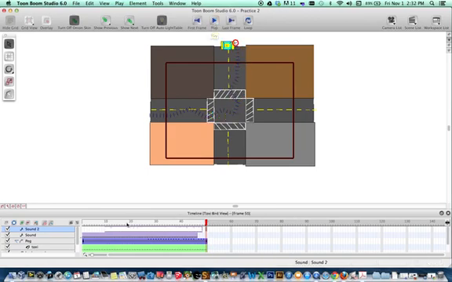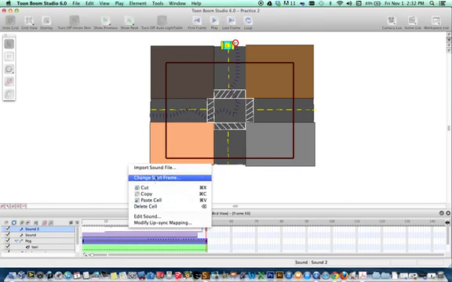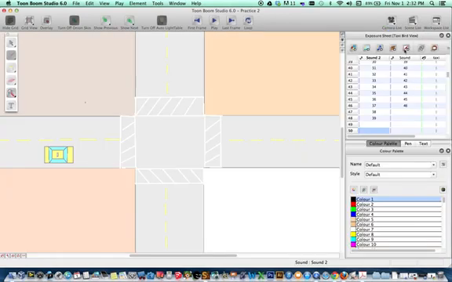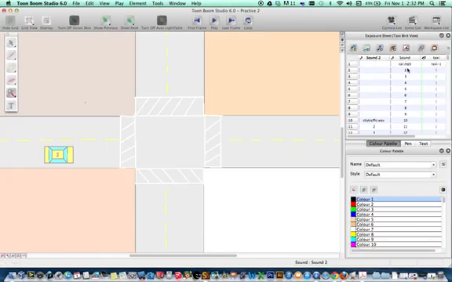So again, if you had a very short sound effect like a car horn, you could decide exactly when you want that sound effect to start by changing the start frame. So there's quite a bit you can do with sound effects. You can edit the volume. You can remove frames.